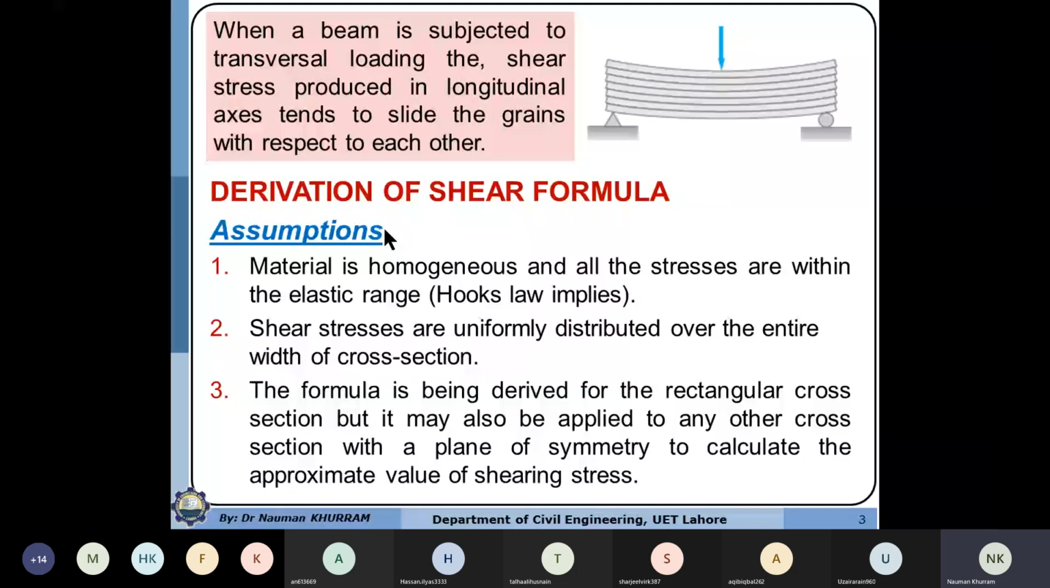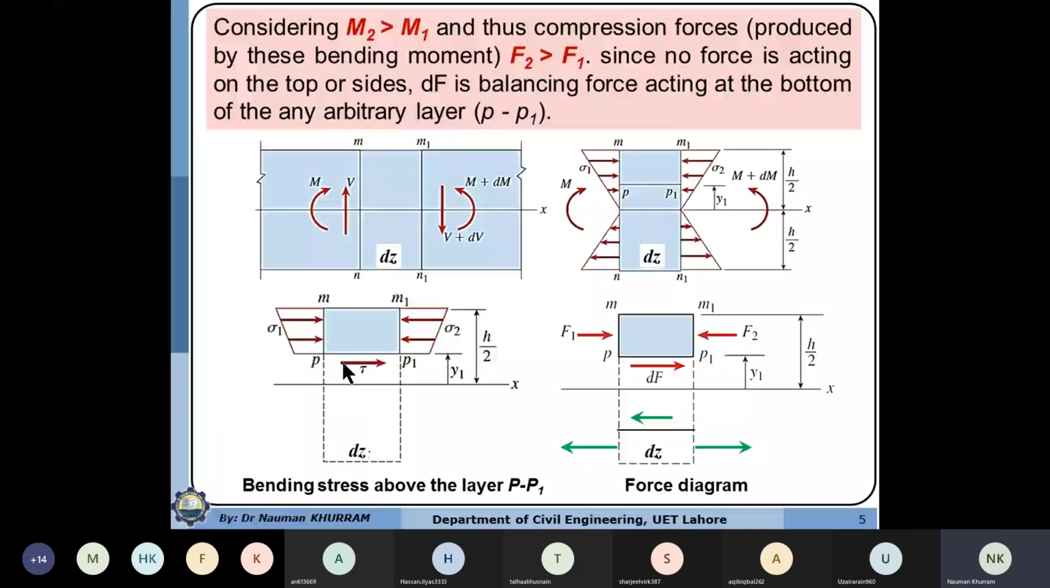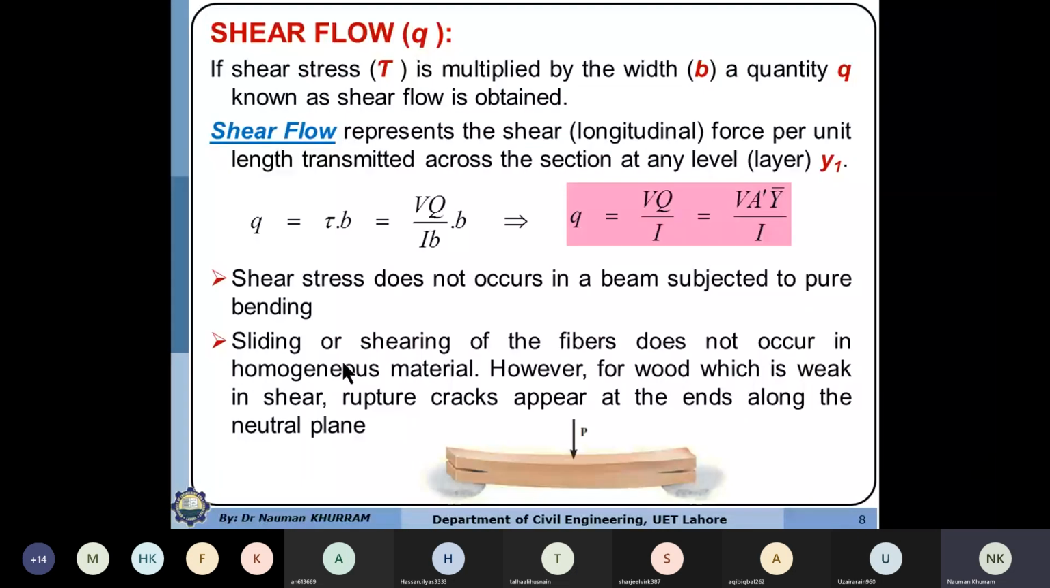So the assumption that we have considered for the derivation of the shear formula, what was the assumption? That the shear stresses are uniformly distributed over the entire width of the cross section. This assumption will be true only for the thin wall section. And we will also see in today's lecture that the assumption of uniform variation of the shear stress along the thickness is normally not true if we are dealing with a section with higher thickness.